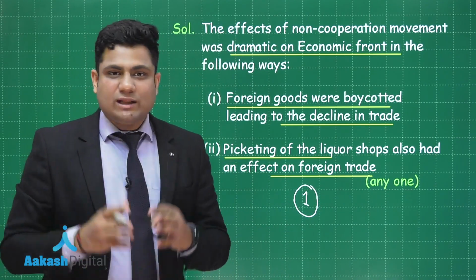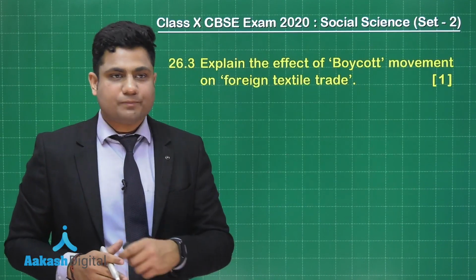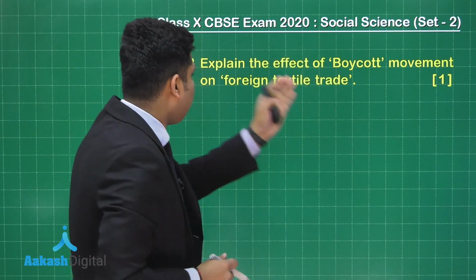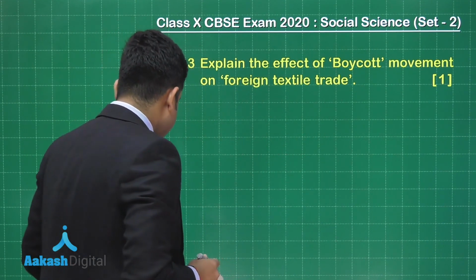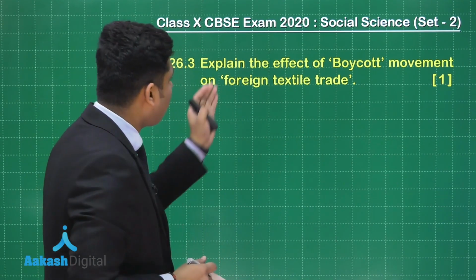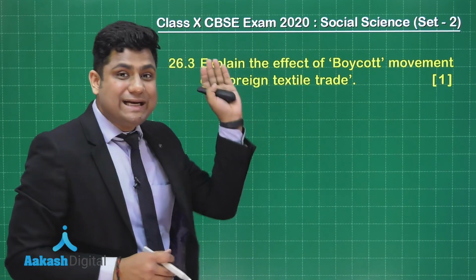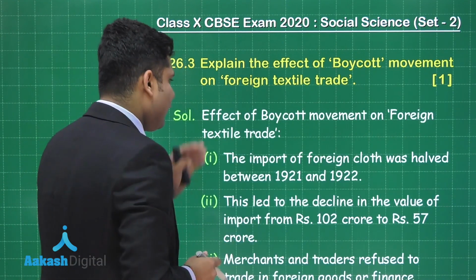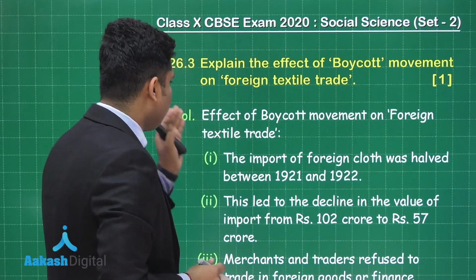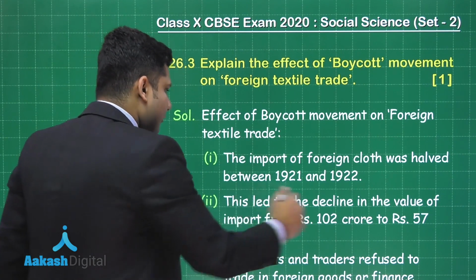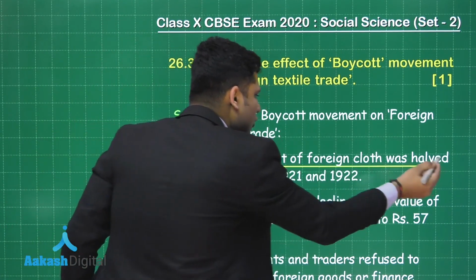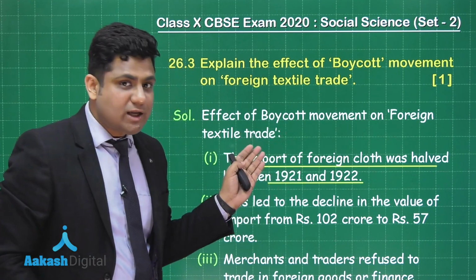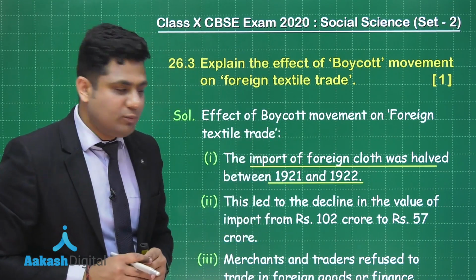So let's move to the third part of this question. It says, explain the effect of boycott movement on foreign textile trade. So it is asking about the effect of the boycott movement on the foreign textile trade, and the answer to this question is, the effects of the boycott movement on the textile trade are: first, the import of foreign cloth was halved between 1921 and 1922, that is, during the non-cooperation movement.